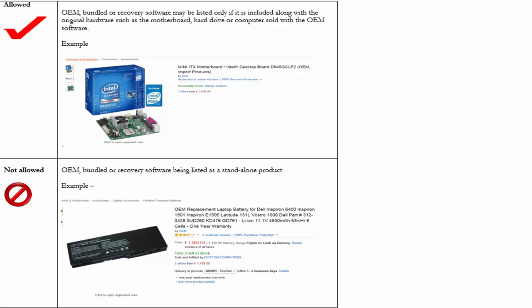In this first example, you will see the way the OEM bundle is clearly mentioned. Bundled or recovery software may be listed only if it is included along with the original hardware. The screen on top will show you the listing the way it is allowed, and the screen at the bottom will show you what is not allowed. You cannot represent an OEM bundled or recovery software as a standalone product.